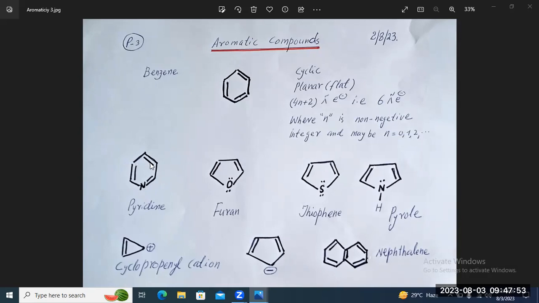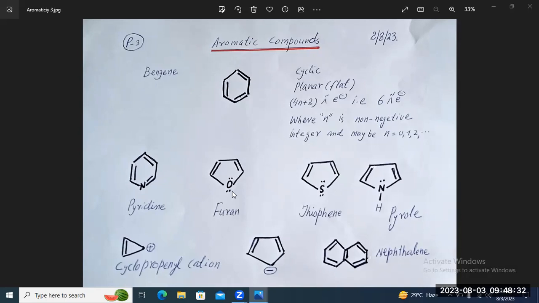You can see this is a pi electron, then single bond, double bond with pi electron, single bond, then double bond with the pi electron, then single bond. So the system is conjugated. The molecule is flat or planar and cyclic, also obeying the Huckel rule. So the molecule of pyridine is aromatic.